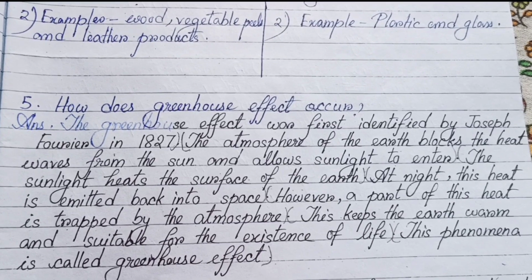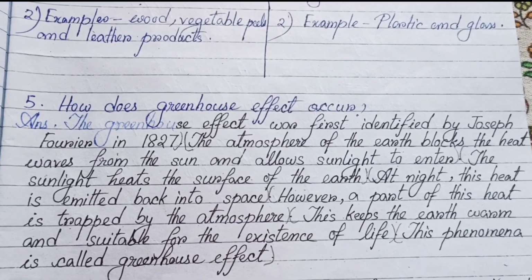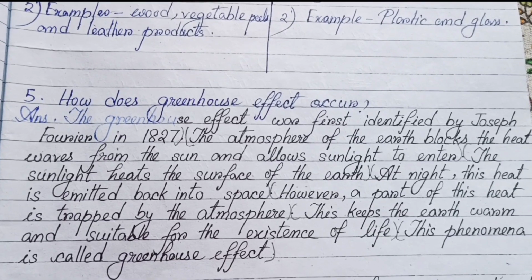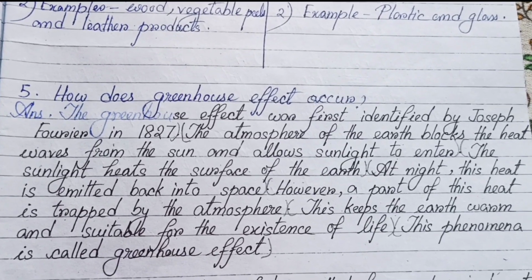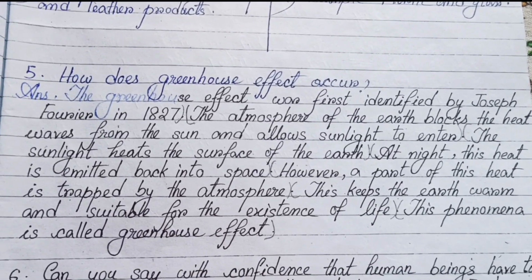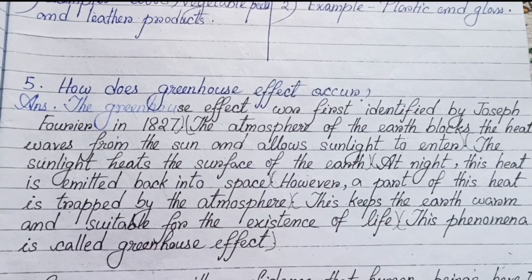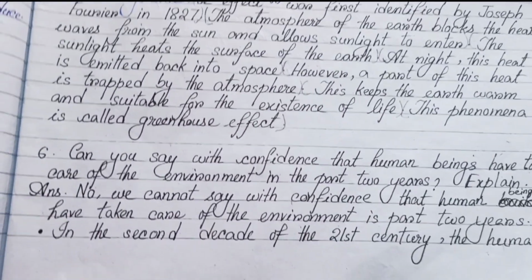At night, this heat is emitted back into space. However, a part of this heat is trapped by the atmosphere. This keeps the earth warm and suitable for the existence of life. The phenomenon is called greenhouse effect.